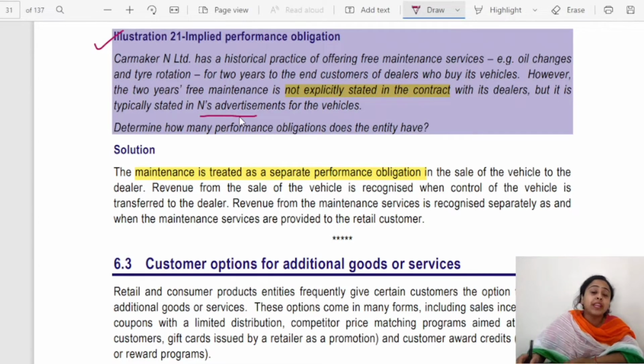So due to any public document published or due to its own past business practices, if it is to carry out any other performance obligation, then it will be treated as a separate performance obligation. So the maintenance is treated as a separate performance obligation, even though it is implied and not negotiated separately, even though it is free of charge.